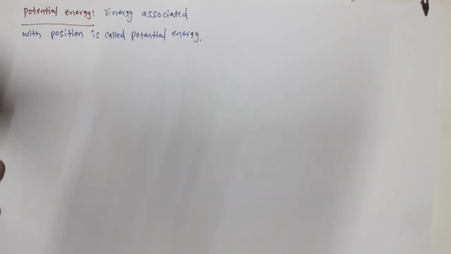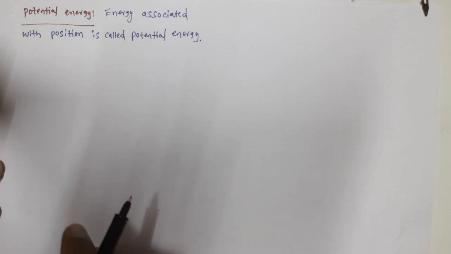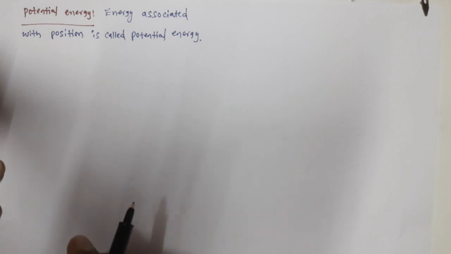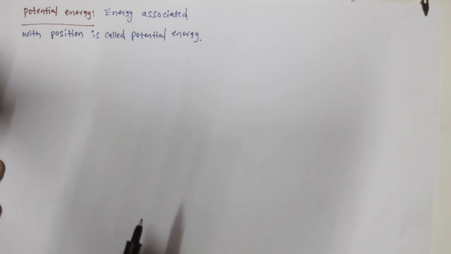Now we want to derive the equation for gravitational potential energy. We have many types of potential energy: gravitational potential energy, elastic potential energy, electrostatic potential energy, magnetic potential energy. In any case, the energy is associated with position only.